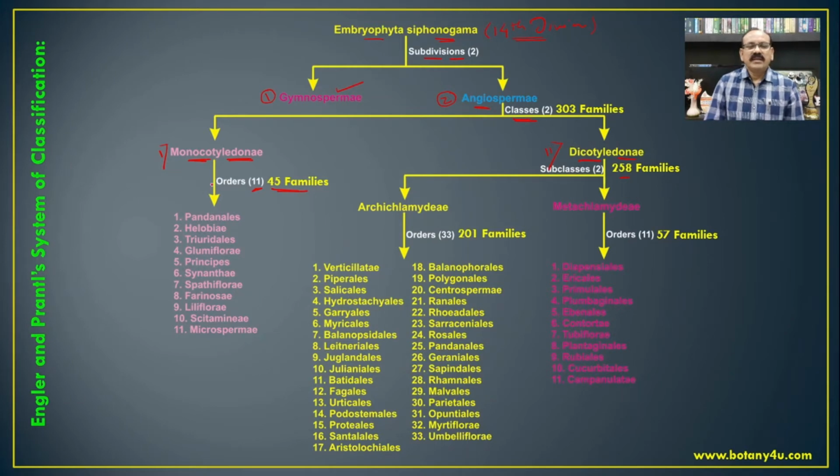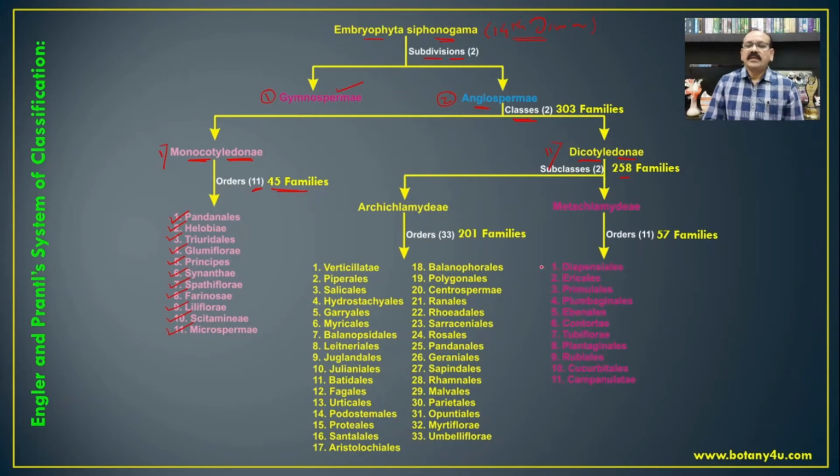The monocotyledons are classified into 11 orders, which are Pandanales, Helobiae, Triuridales, Glumiflorae, then Principes, Synanthae, then Spathiflorae, then Farinosae, Liliflorae, Scitamineae and Microspermae.